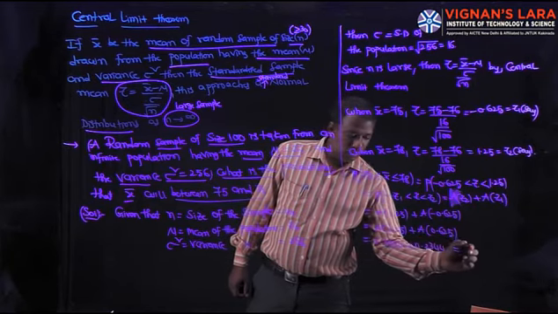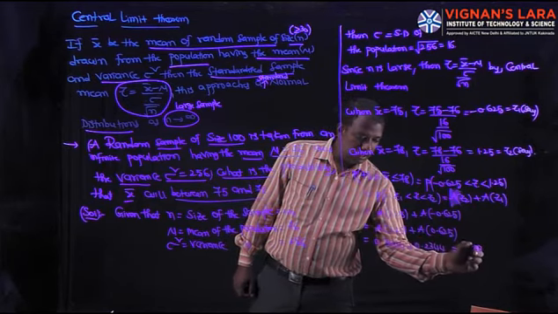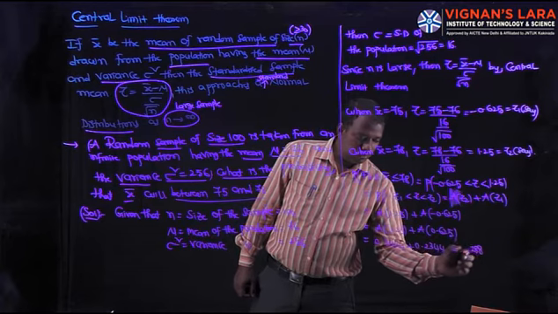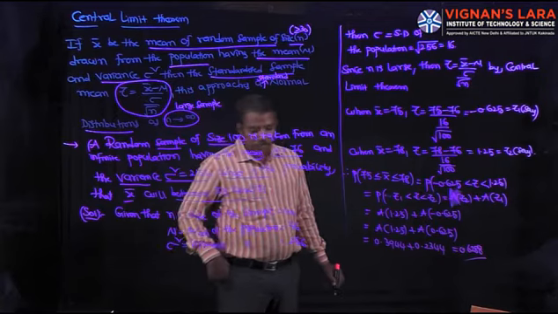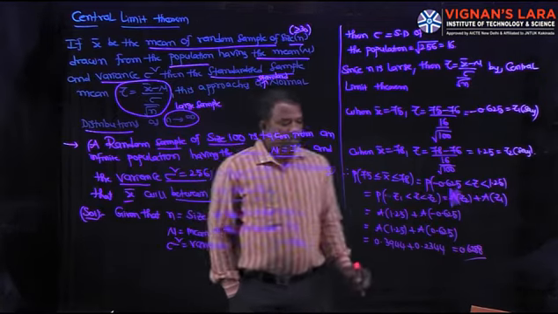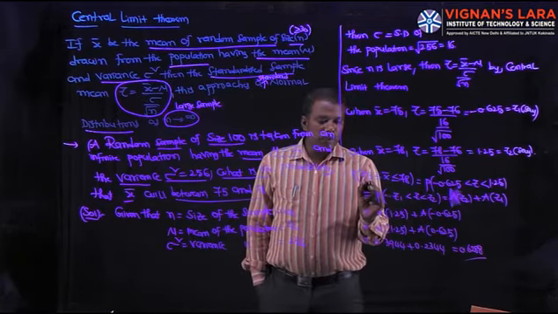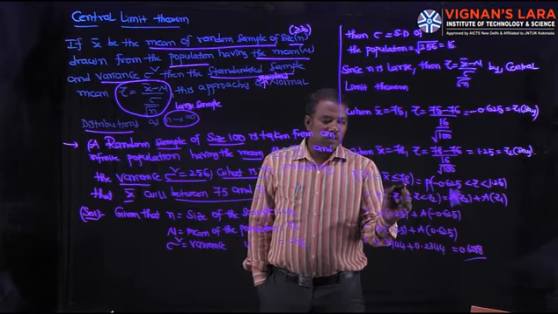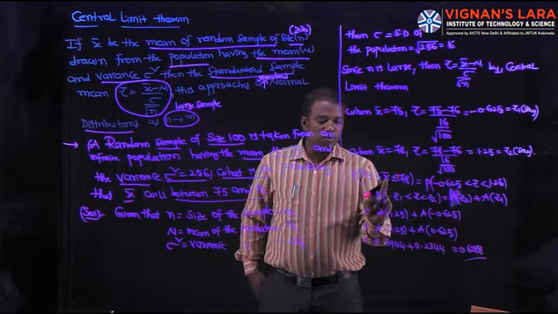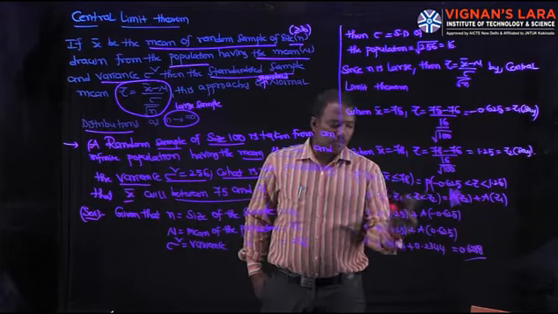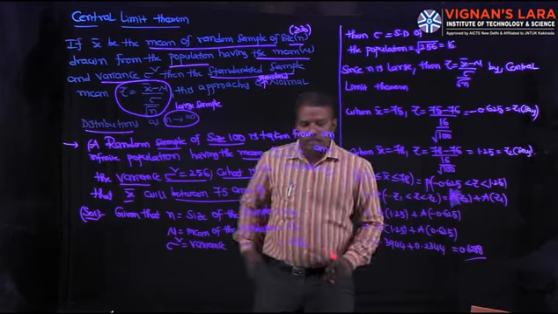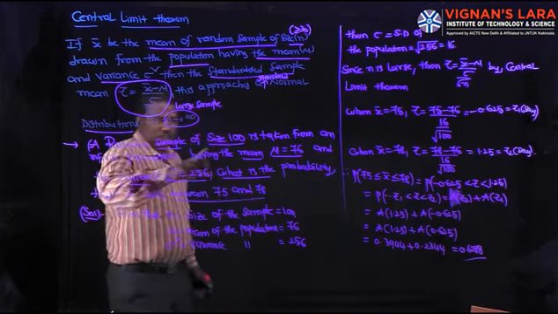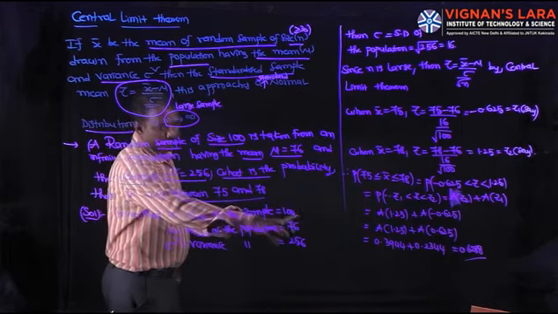So its value is 0.6288. So the probability that the sample mean x bar will be between 75 and 78 is 0.6288.